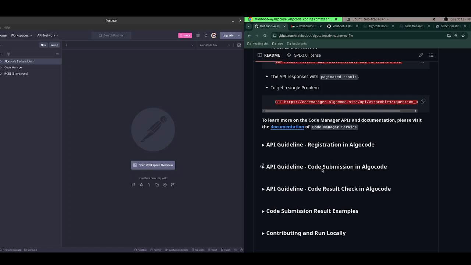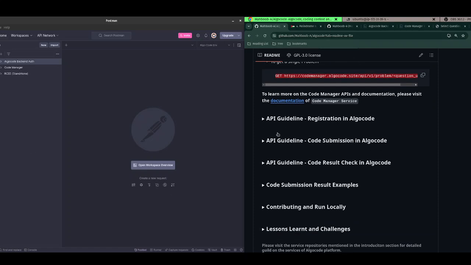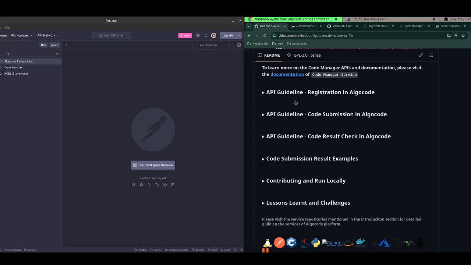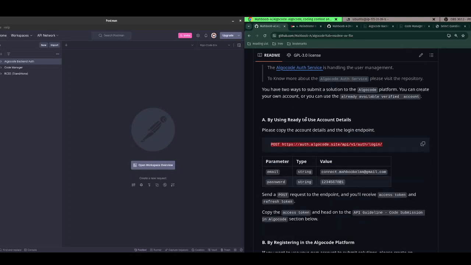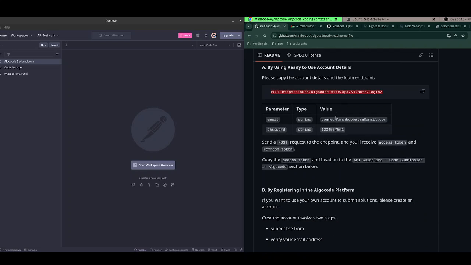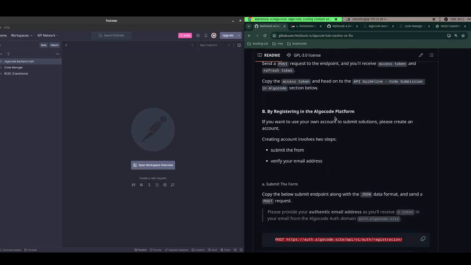how things are actually working. If you come to this GitHub, the main GitHub of AlgoCode, you will get to know the detailed, step-by-step guide on how you can submit a code request.